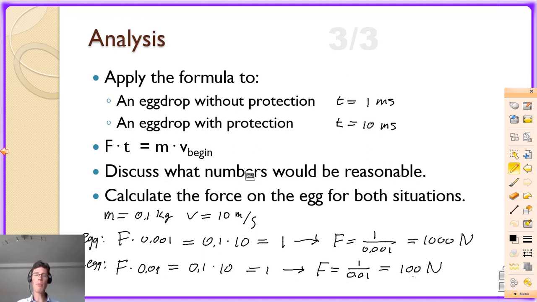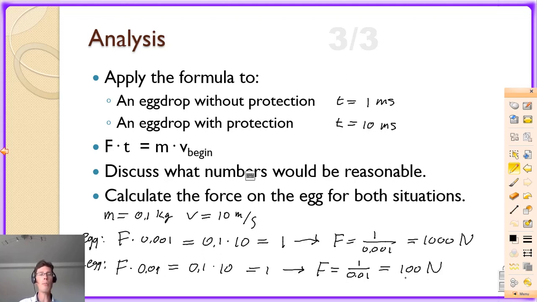So the force has been reduced by a factor of 10, and that is actually quite a lot. To give you a bit of an image, 10 kilograms of mass equals 100 newtons. So if you want to lift 10 kilograms, you need 100 newtons.